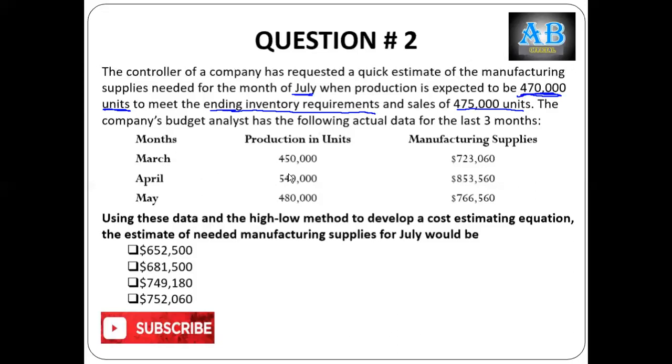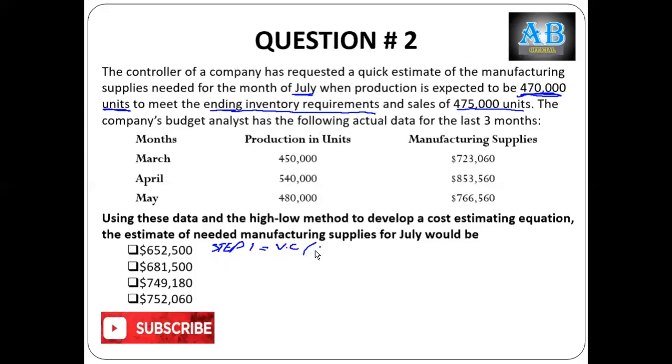From this data, we are supposed to first of all apply the high-low method. So for that purpose, in step one, we will calculate variable cost per unit.